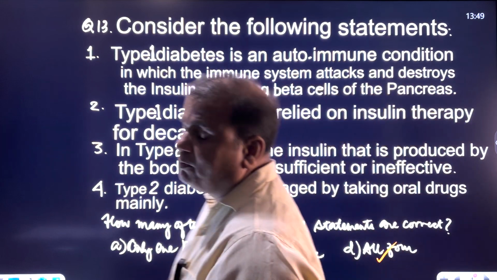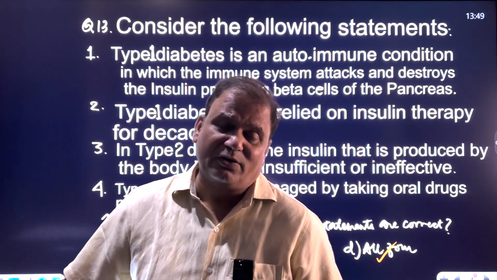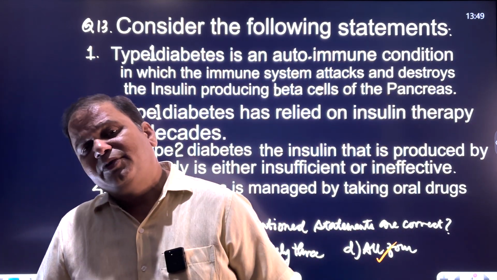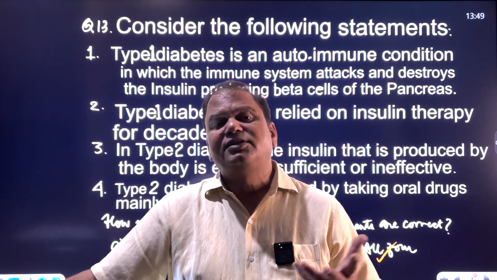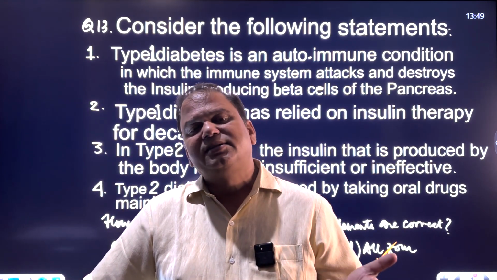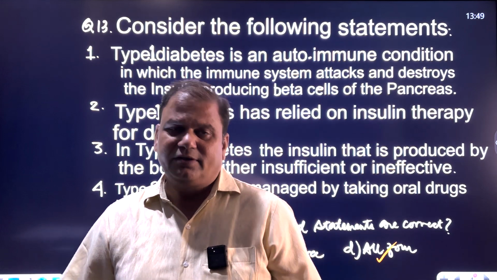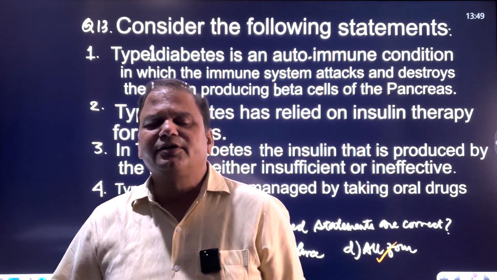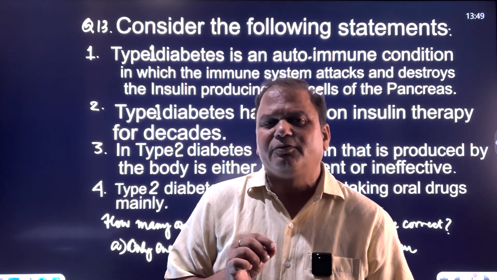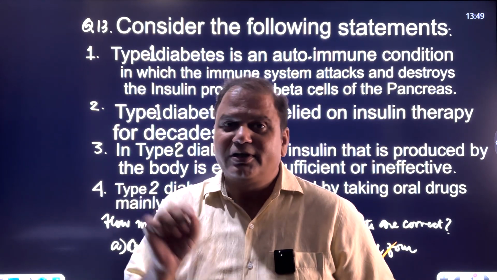But why are we framing a question on type 1 diabetes or type 2 diabetes? We are framing a question because last week the news was about stem cell therapy for curing type 1 diabetes patients. And how? Because stem cells are what? Stem cells are pluripotent in nature.